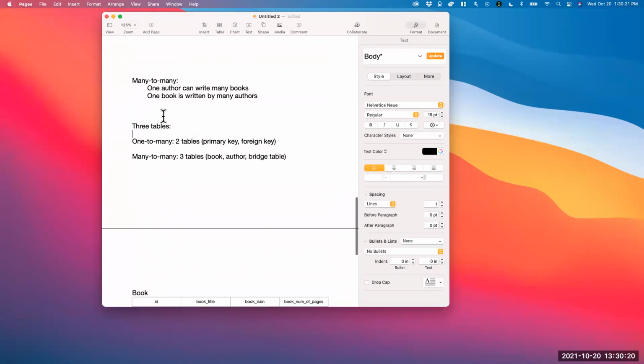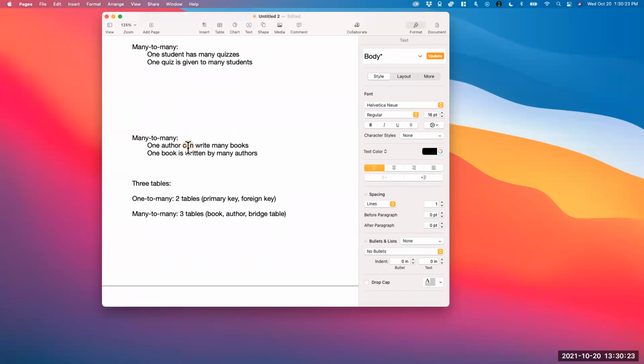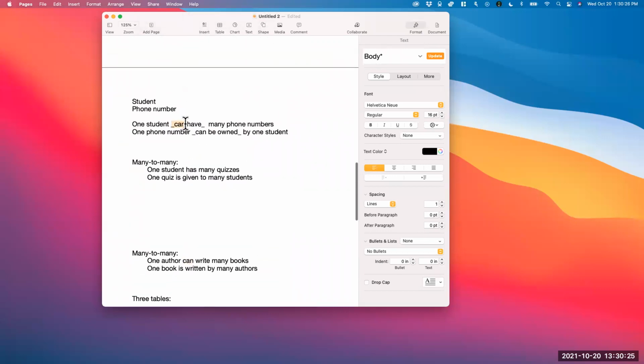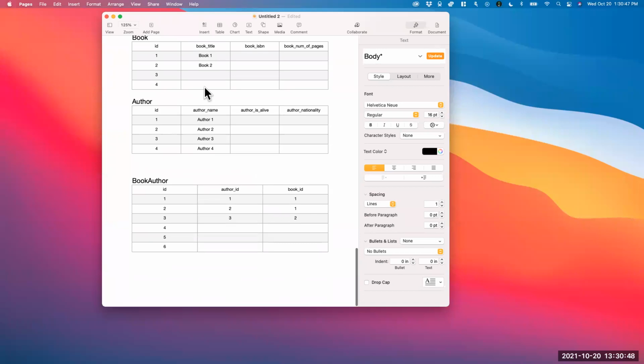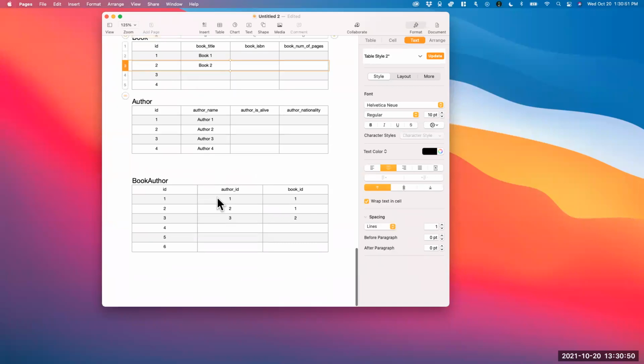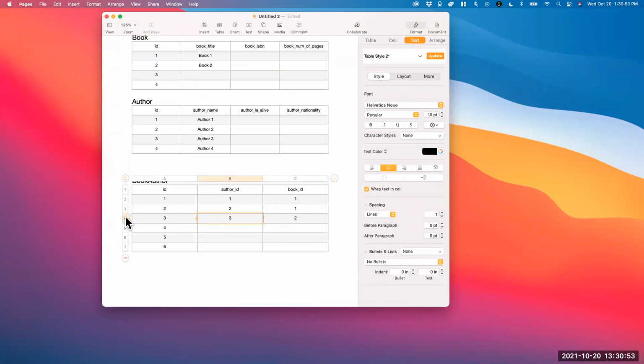When we do this, we can say "can." So "can" is important here. One student can have many phone numbers. It doesn't mean one student has to have many phone numbers. Not every student has to have many phone numbers. But if there's at least one student that has many phone numbers, then we can say "can." We can say one student can have many phone numbers. So in this case, book two was authored by a single person. So it would have just one row here.